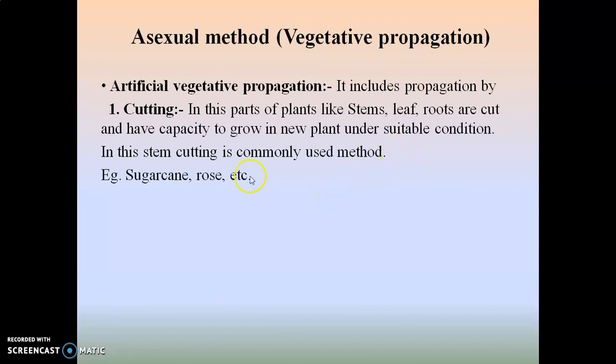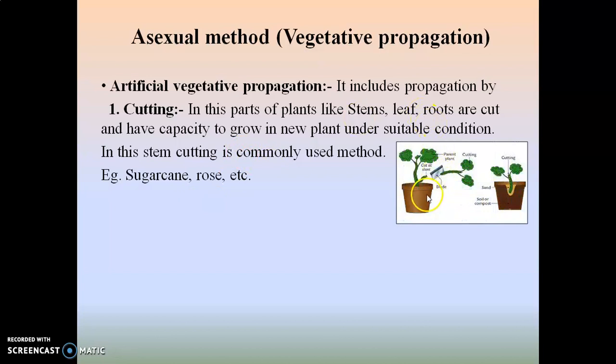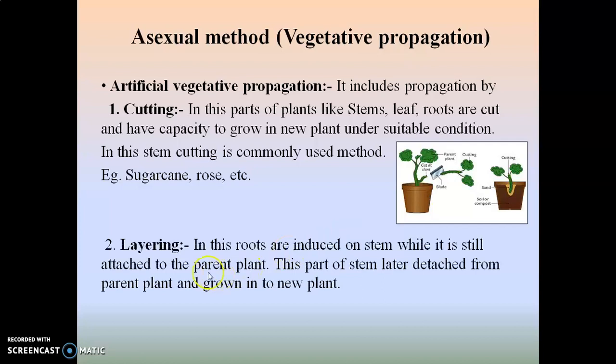So it includes propagation by means of different methods, the first one being the cutting method. In this, a part of the plant like stem, leaf or roots is cut and has the capacity to grow into a new plant under suitable conditions. Okay, so in this method, stem cutting is the commonly used method. For example, sugarcane and rose, etc. So this is the image of cutting vegetative propagation.